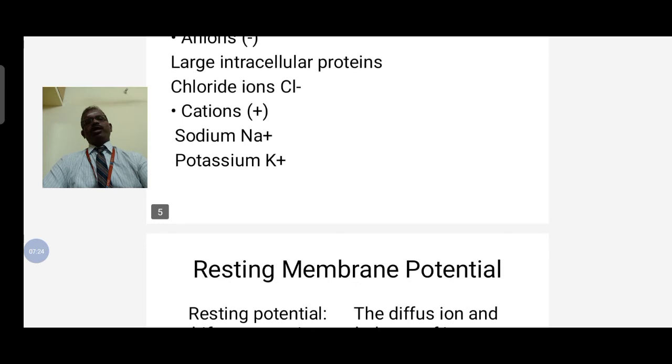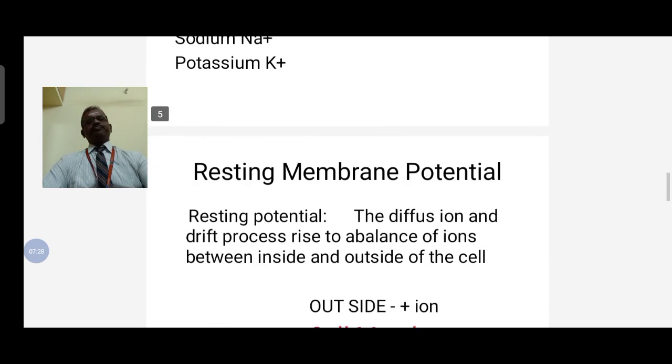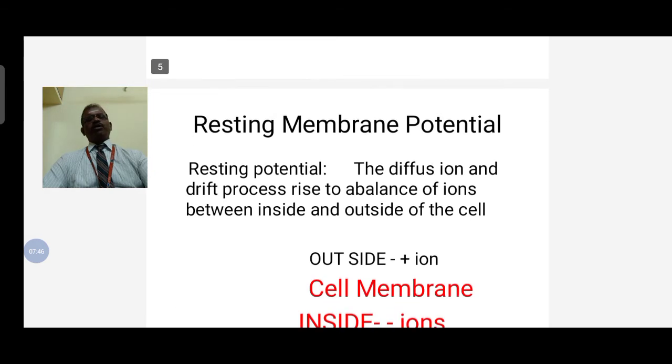These are some anion and cation examples. Next, what potentials are available from the human body? Two types: first one is resting potential and the other is action potential.